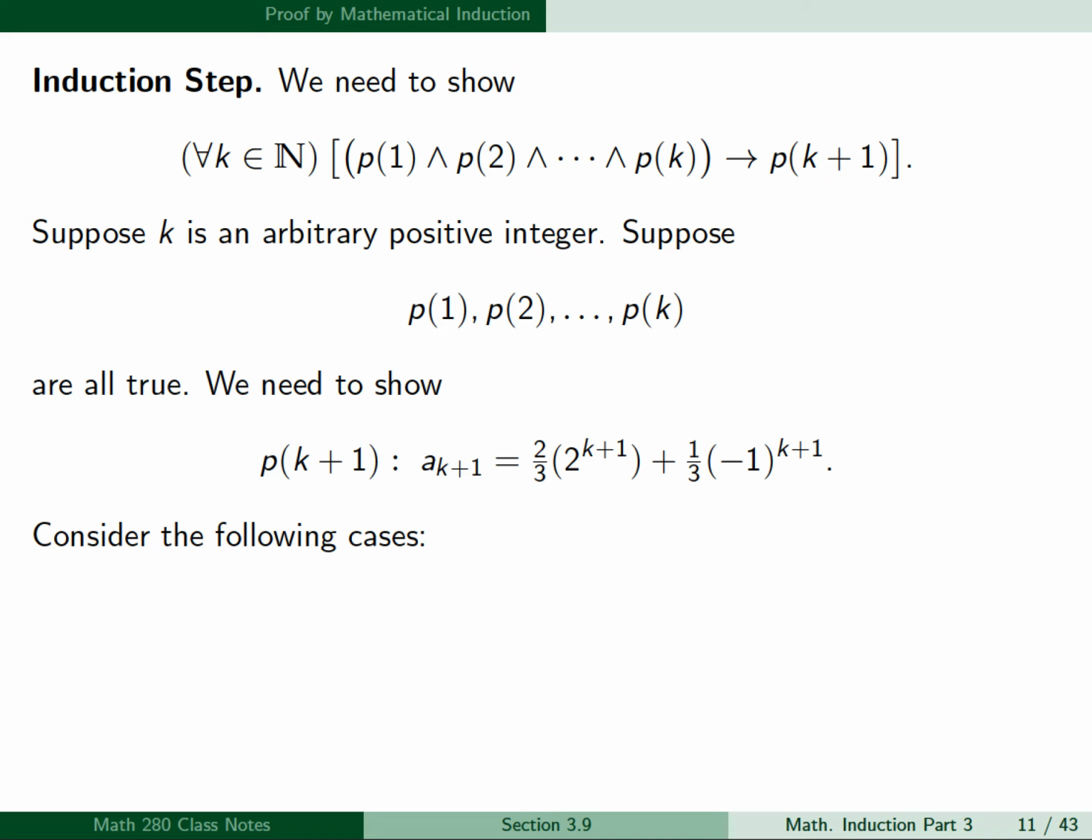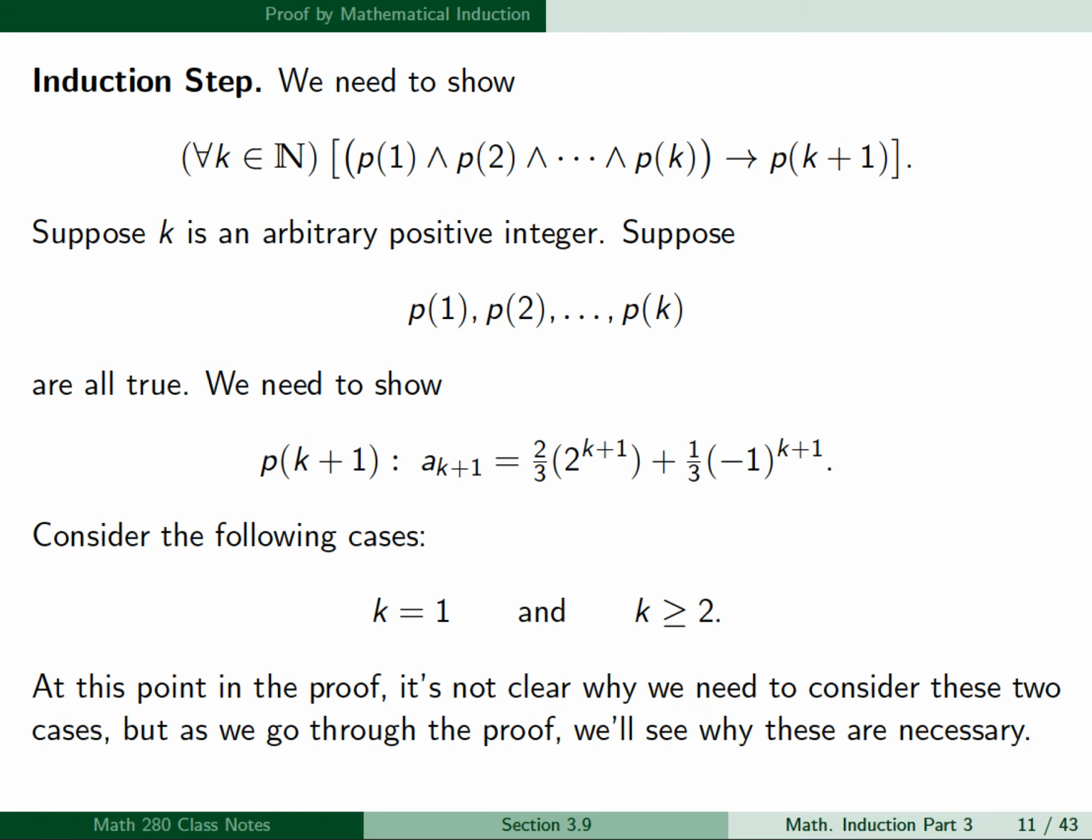To prove this, we're going to consider the following cases. k equal 1 will be our first case, and k greater than or equal to 2 will be our second case. Now, at this point in the proof, it's not clear why we need to consider these two cases, but as we go through the proof, we'll see why these are necessary.